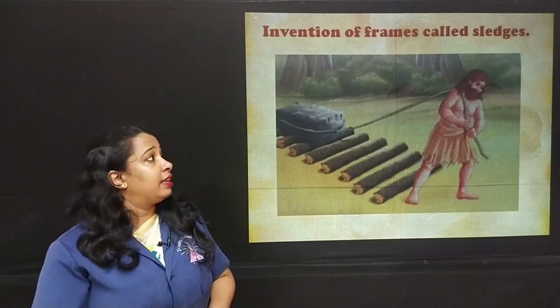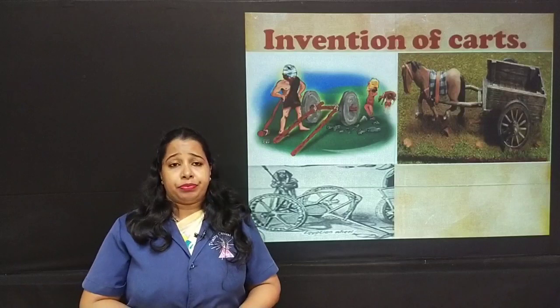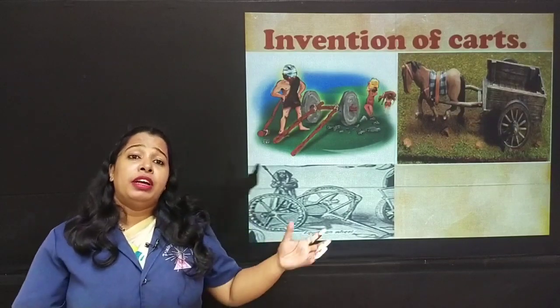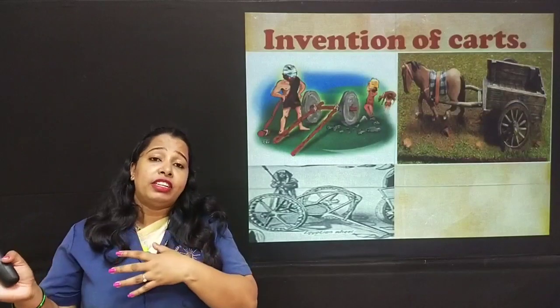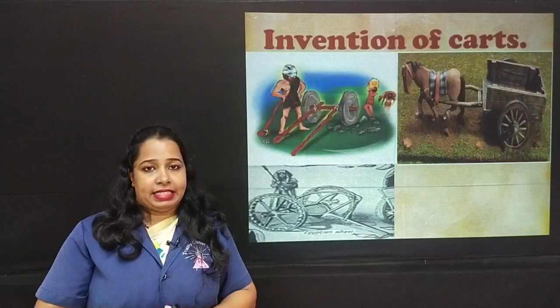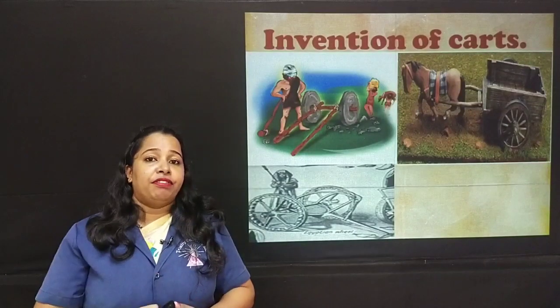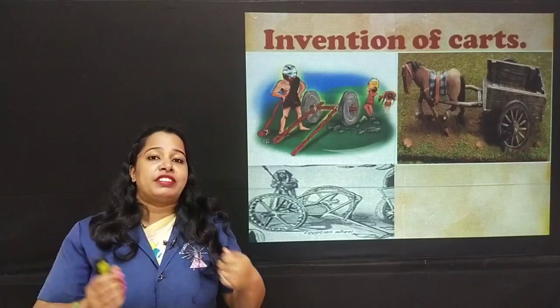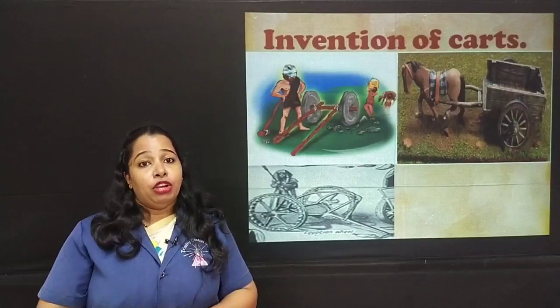What happened next? Next led to the invention of carts. They were not able to use these frames for a long period of time, and they could not take the sledges to move the goods to longer distances. So they already had the plan of moving goods with wheel, and they also knew that animals can be used.